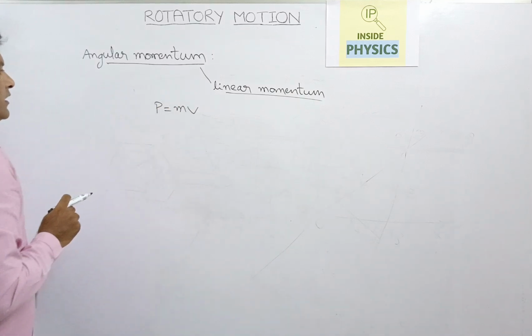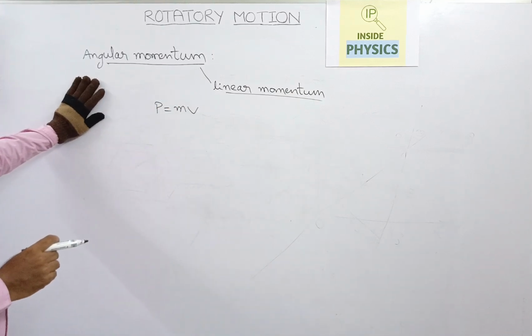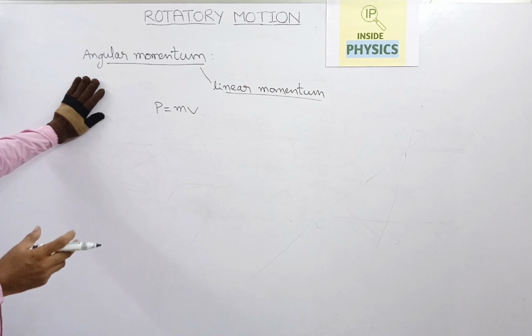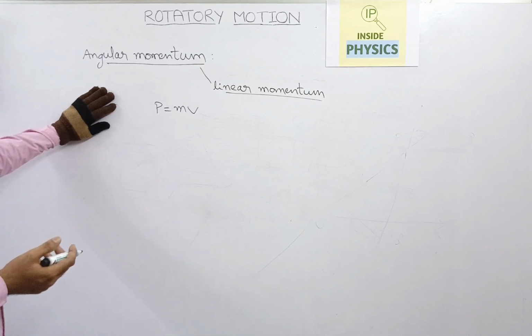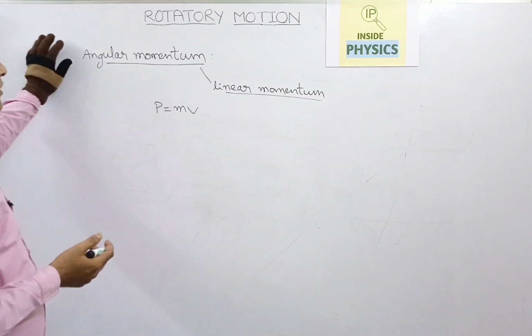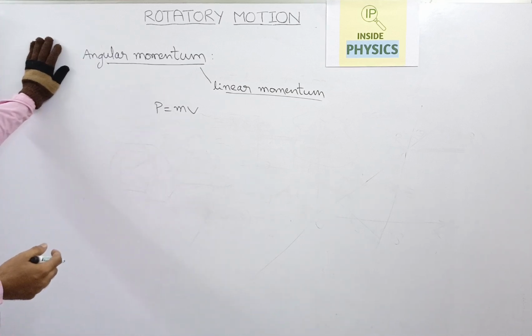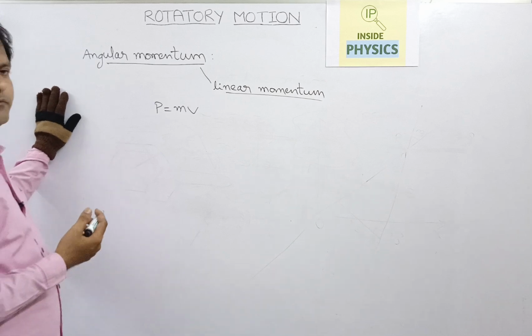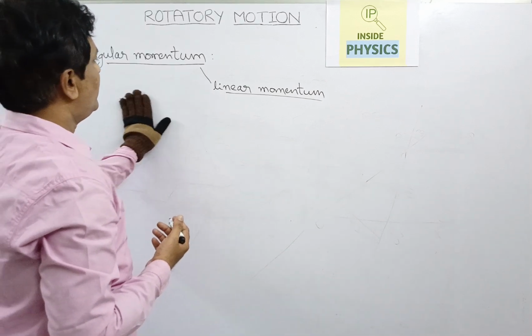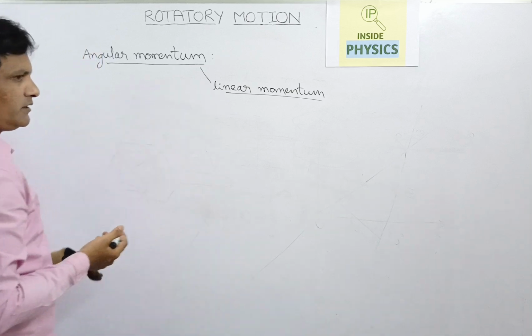Here, if you consider this as linear momentum, which can be calculated when an object of mass m is moving with some velocity, then what is the analogous quantity in rotatory motion? Is there any momentum for an object moving in rotatory motion? If you ask that question, then yes.